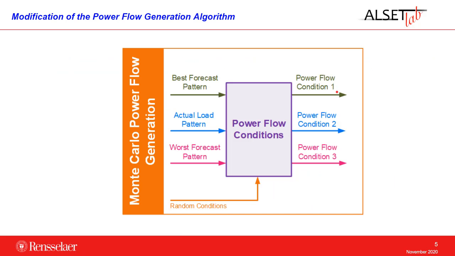So what we did was to incorporate the effects of forecast in the selection of power flow conditions that are valid. In this way, the power flows that we generate consider not only the actual measurements or the trends of the loads in the New York grid, but also the errors due to forecasting.